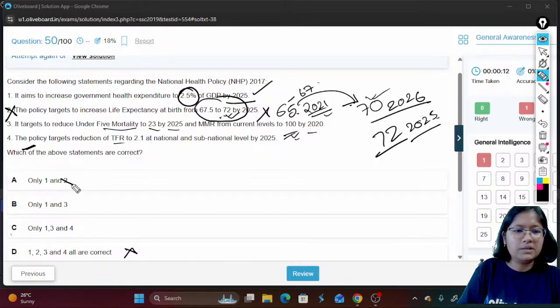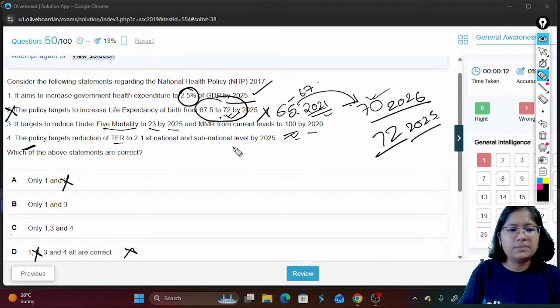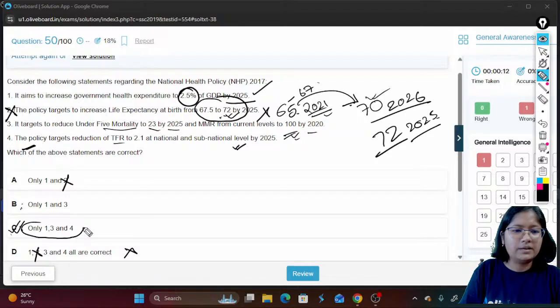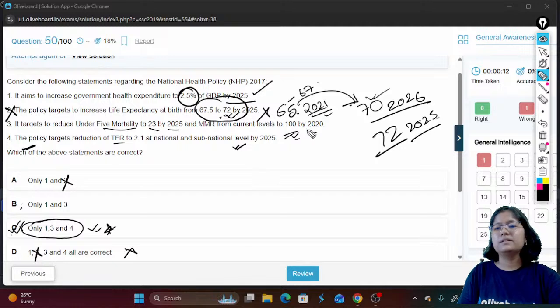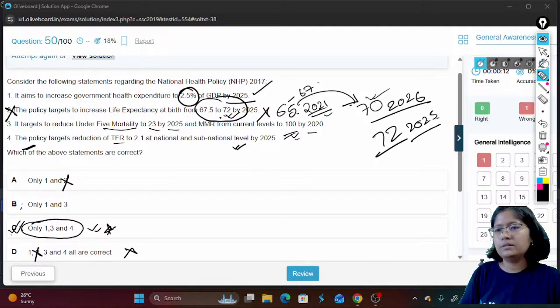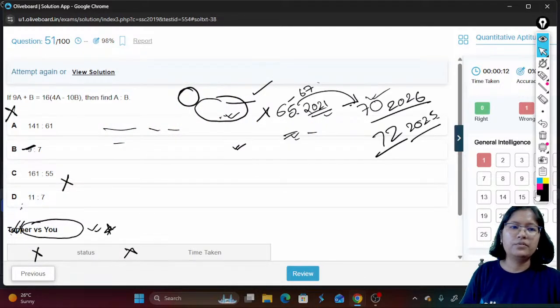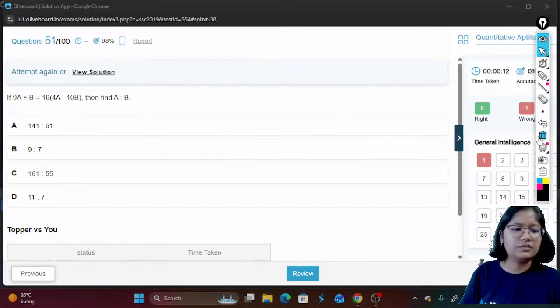Now if we are eliminating 2, and if you are not sure about statement number 4, then also you come to at least a 50-50 option. And the correct answer here is option C, which is only 1, 3 and 4. 1, 3 and 4 is the correct answer here. Okay. So I think those were the questions we had to discuss today for general awareness.